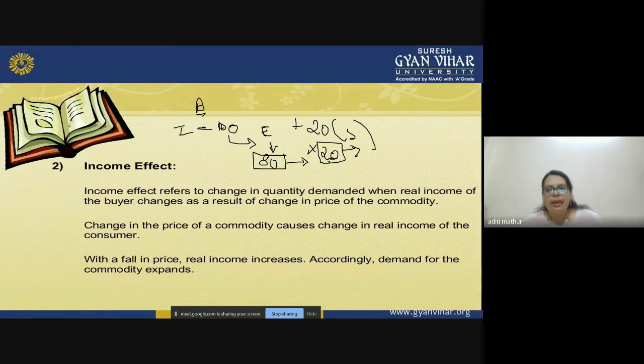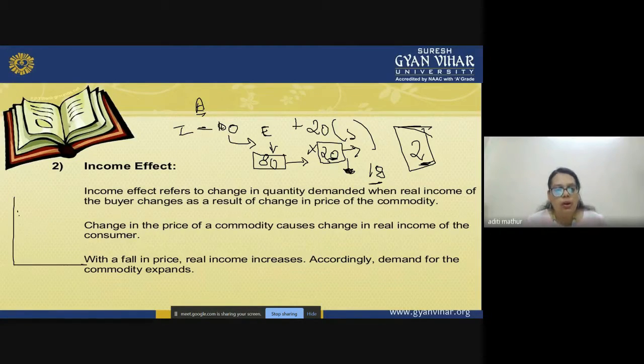If the price of this product decreases, let's say to 18 rupees, what will happen? There is a saving of 2 rupees. Because of the saving of this 2 rupees, there is a probability that the customer might like to demand more, right? That is why we say that because of the income effect, the law of demand slopes downward.